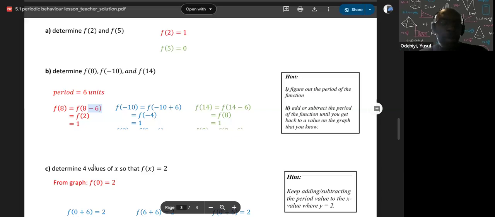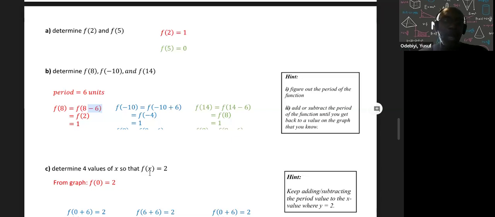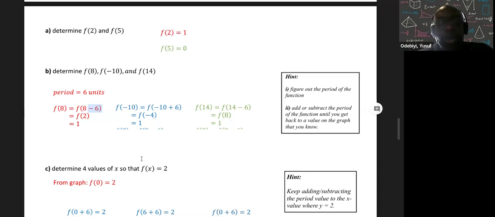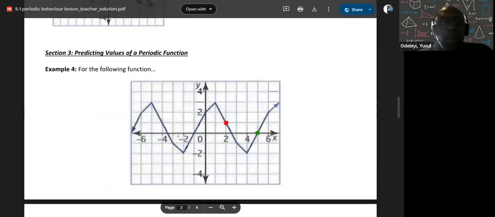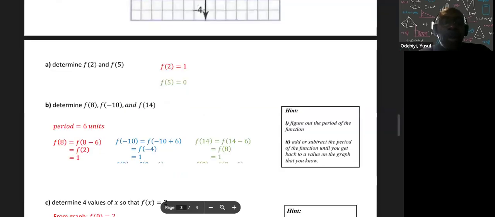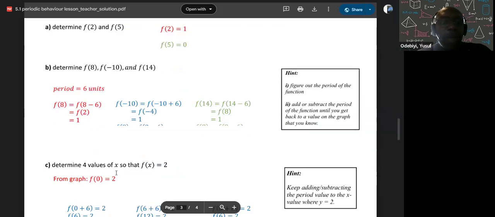So now here, determine the values of x so that f of x equals 2. So what's it saying here? What is the value of x when y is equal to 2? Because f of x just means y, right? We know that. So if y is equal to 2, what is the value of x? Let's go to the graph. When y is equal to 2 is right here. What's the value of x? 0. When y is equal to 2, x is 0, right? There you go. Okay.